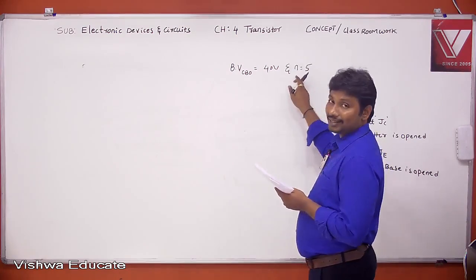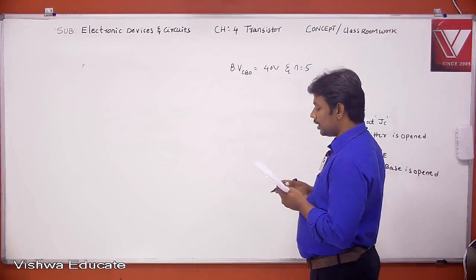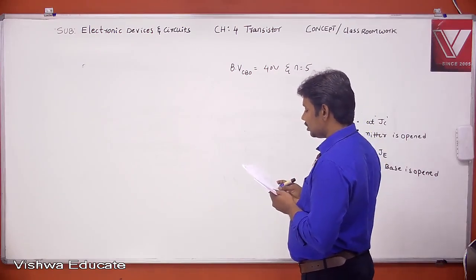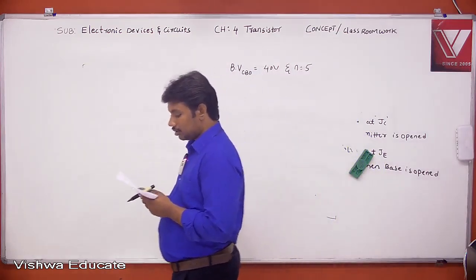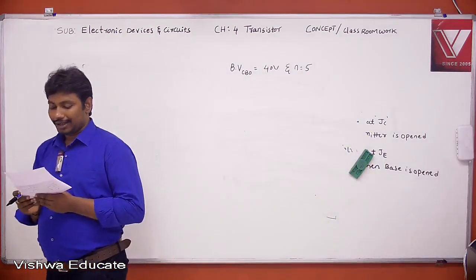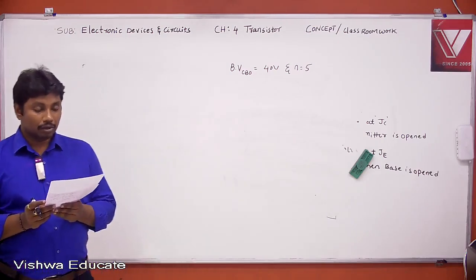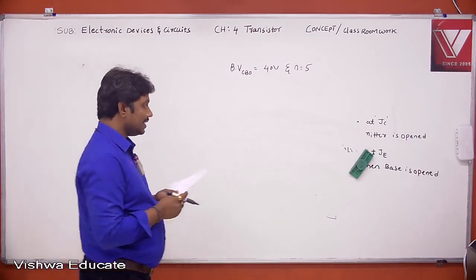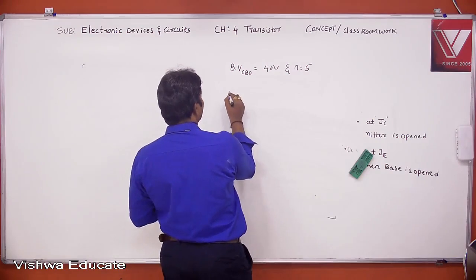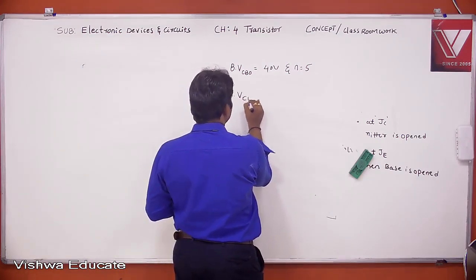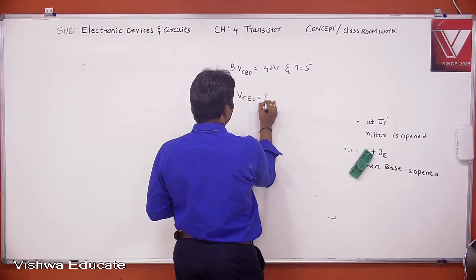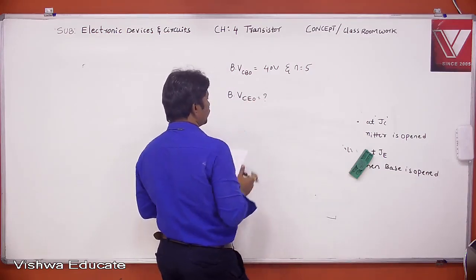N is a constant, I already told you. Calculate BVCEO, the breakdown voltage at emitter junction.